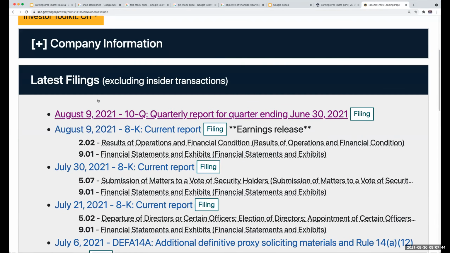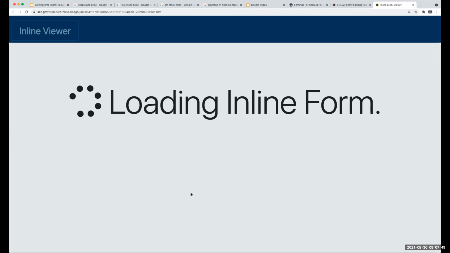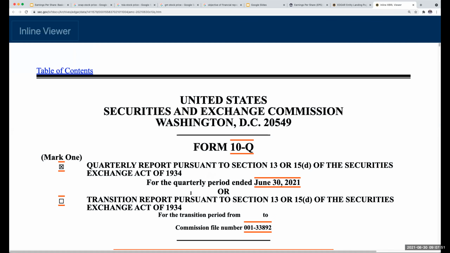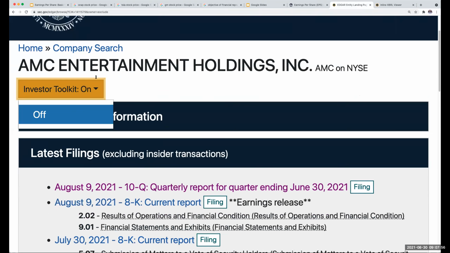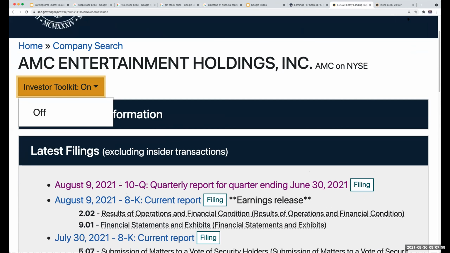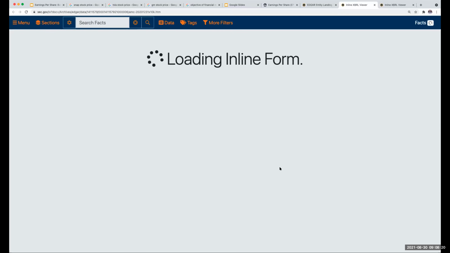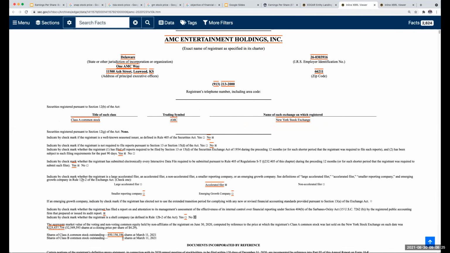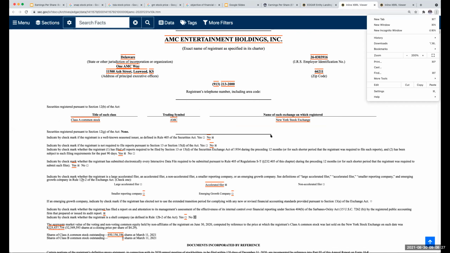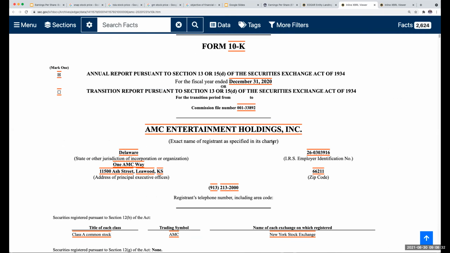AMC, famous on Wall Street and Reddit, has been losing money for a very, very long time. I'll pause to pull up the 10-K: the March 12th, 2021 annual report, for the year ended December 31st.